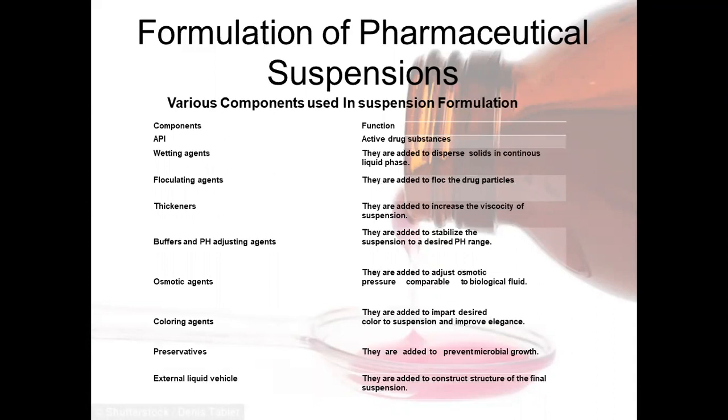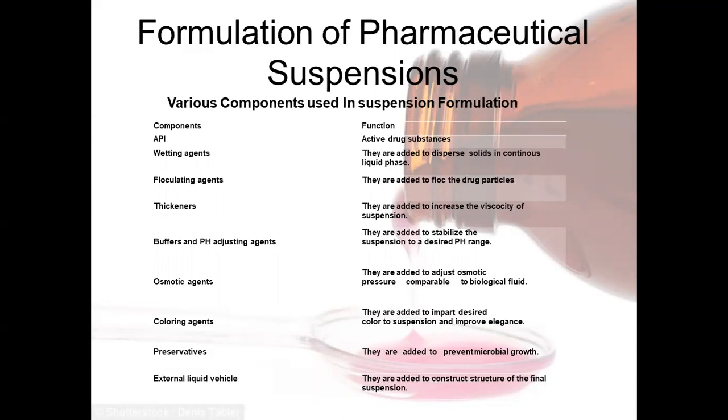In case of flocculating agents, in suspensions, the solid particles are well dispersed in the dispersion medium. Therefore, they are called vehicles. The dispersion can be improved by adding a surfactant or protective colloid which acts as a flocculating agent.